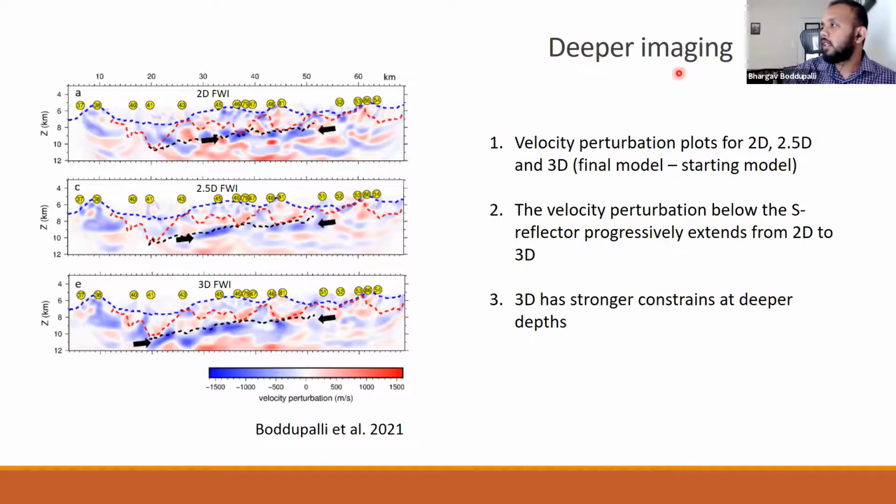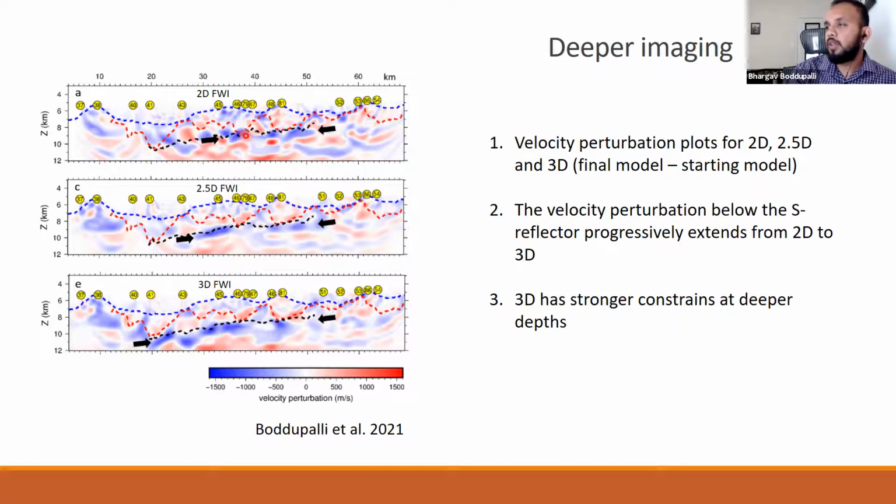Another interesting thing is the deeper imaging. We calculated the velocity perturbations for 2D FWI, 2.5D FWI, and 3D FWI. We see that the velocity perturbation, the blue anomalies below the S reflector, where the dashed line is the S reflector, is progressively increasing from 2D to 2.5D and 3D.